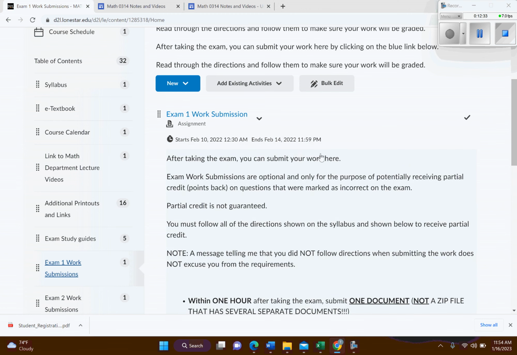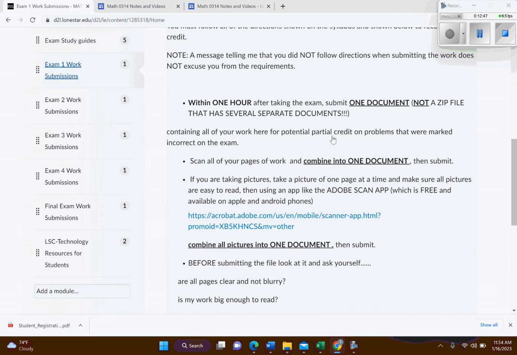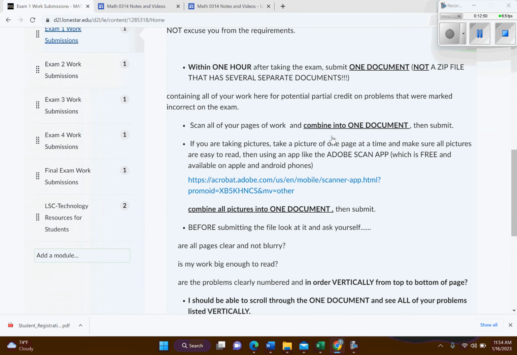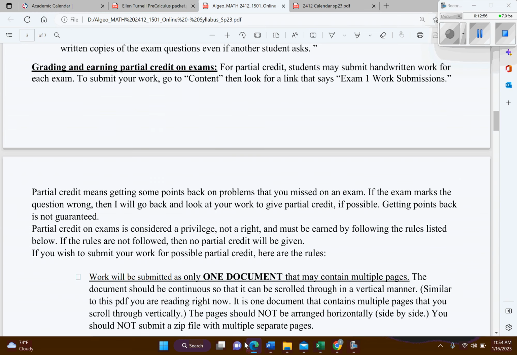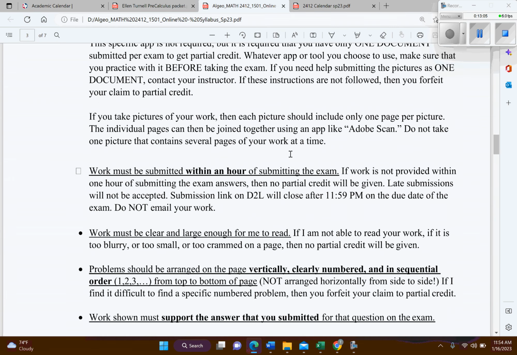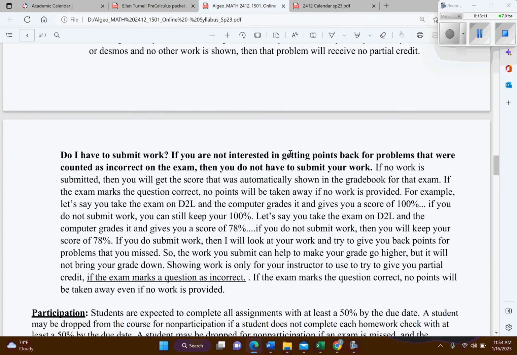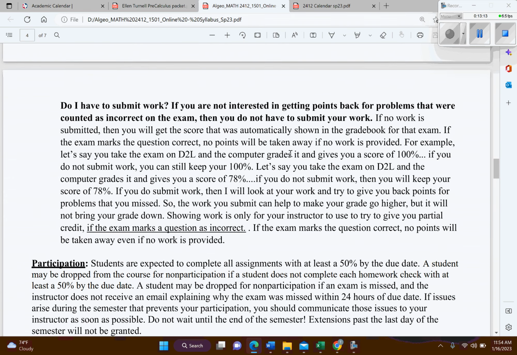And so this gives you some very detailed directions about how I want it to be a single document. It's very difficult if you send me 5 or 6 pages and I'm trying to comb through it. So make sure you read through this if you are going to submit it, to possibly earn that partial credit. Okay, so back to our syllabus. So this has the same directions basically about how to submit your work for partial credit. Okay, let's see. So just make sure you read through this.